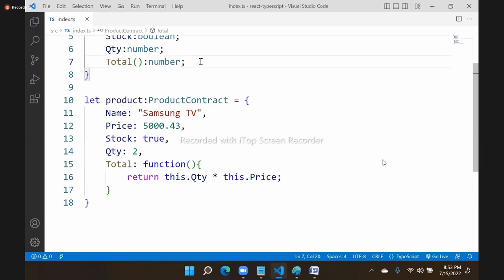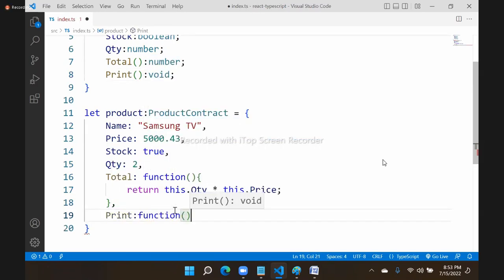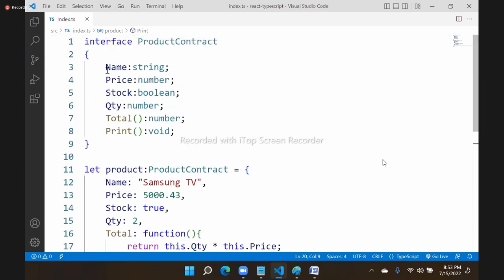Suppose I defined print. Print is a method which is void type. Now, as per that contract, we have to design a print, and this print is a function without any return. You can put console.log and all the details to print here. That means a contract can contain rules for both properties and methods.